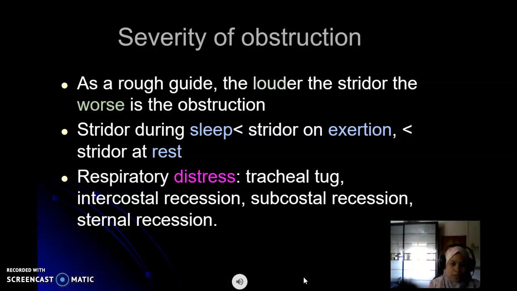If the patient has presented with signs of respiratory distress such as tracheal tug, intercostal recession, subcostal recession, and sternal recession, this suggests that the patient has severe type of stridor.